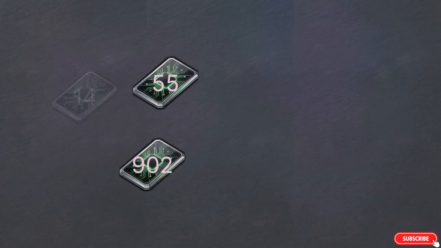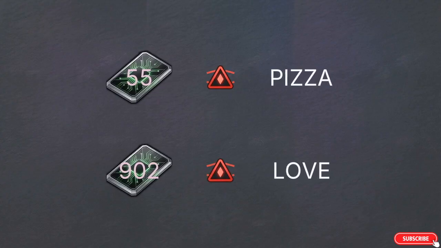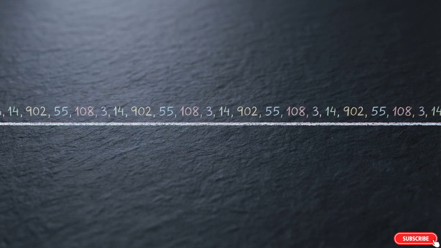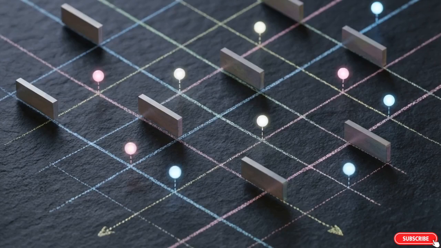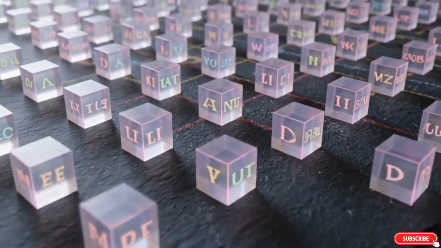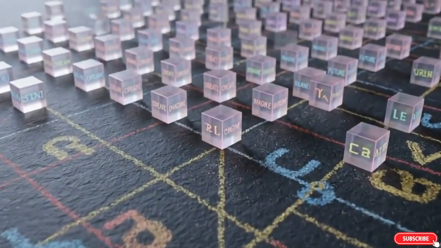The machine can now process the data, but the numbers 14, 902, and 55 represent arbitrary quantities. The computer has no way of knowing that pizza is a food, or that love is an emotion. A flat list of numbers leaves the system blind to meaning. To solve this, researchers stopped treating words as random items on a list. They introduced a technique called word embeddings. Word embeddings is a mathematical method that gives each word physical coordinates in space, allowing the computer to map relationships